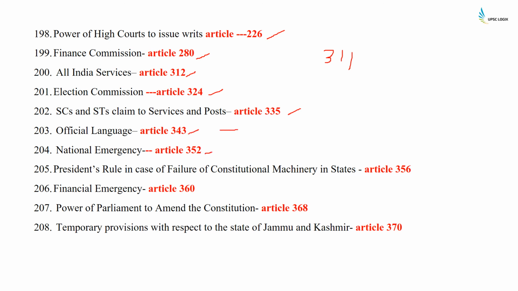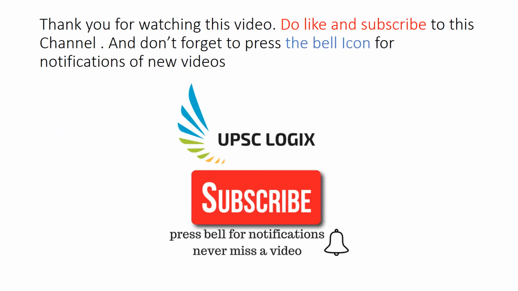National emergency is 352. President's rule in case of failure of constitutional machinery, or constitutional emergency, is Article 356. Financial emergency is Article 360. Power of Parliament to amend the Constitution, 368, and temporary provisions with respect to the state of Jammu and Kashmir is Article 370. So guys, this brings us to the end of this particular series as well as video.